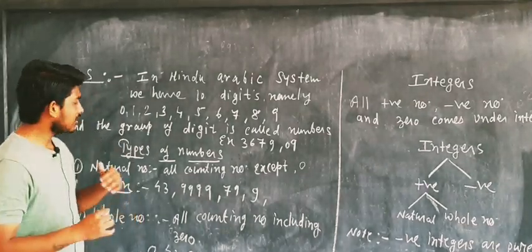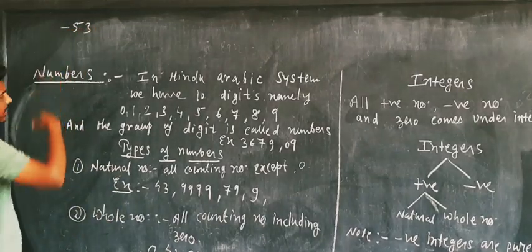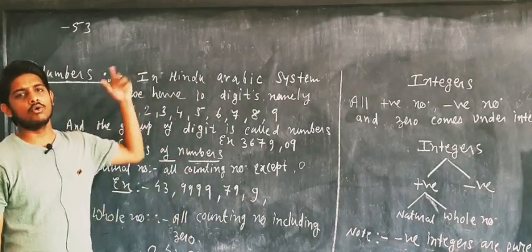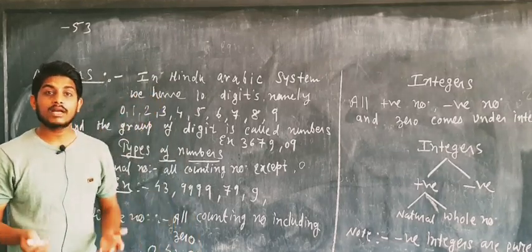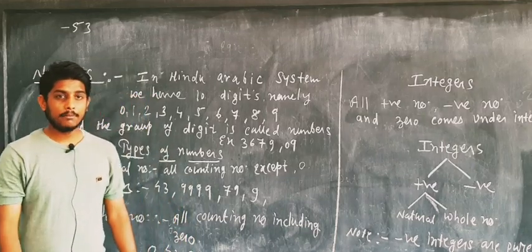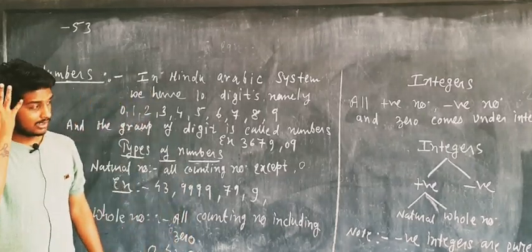Now my question is, is minus 53 a natural number? No. Is minus 53 a whole number? You will say again no. But why can't we call a negative number a natural number or a whole number? Because they are not counting numbers.